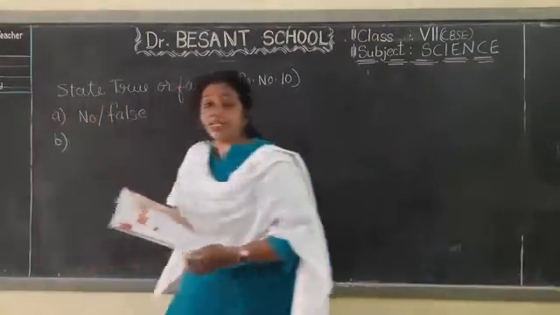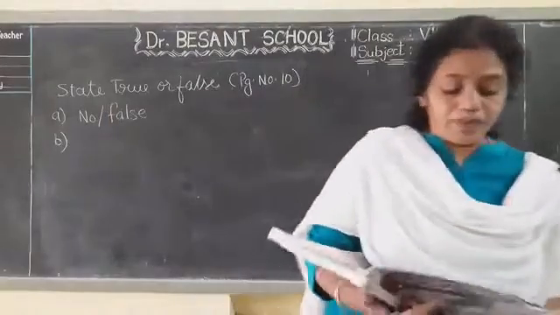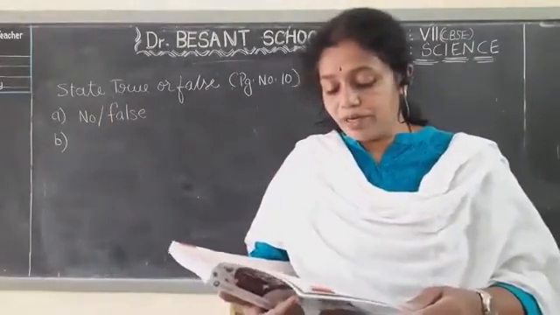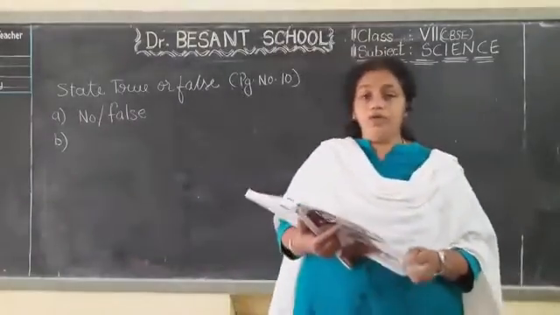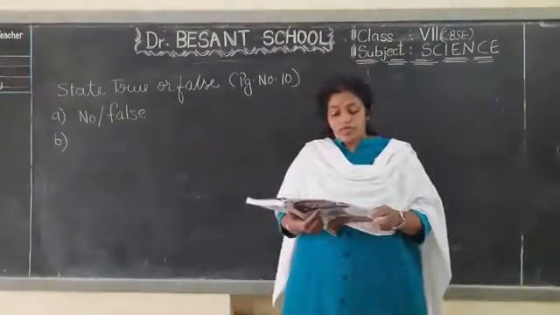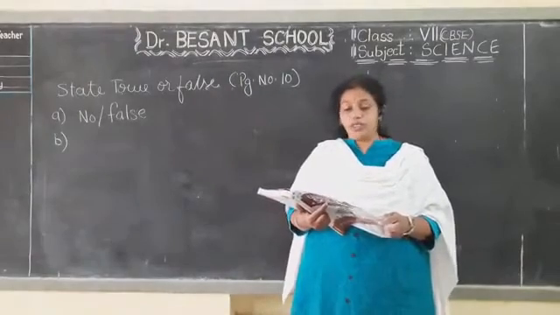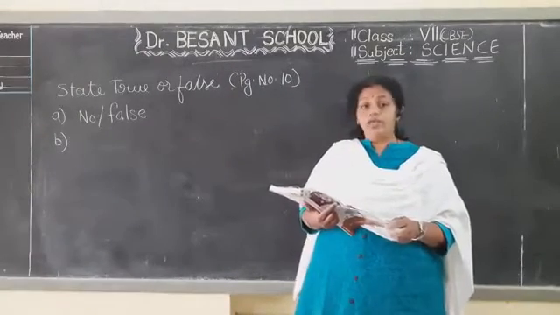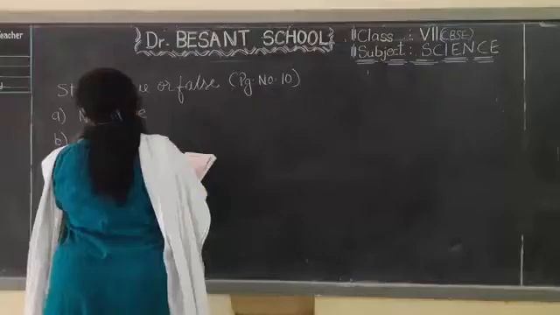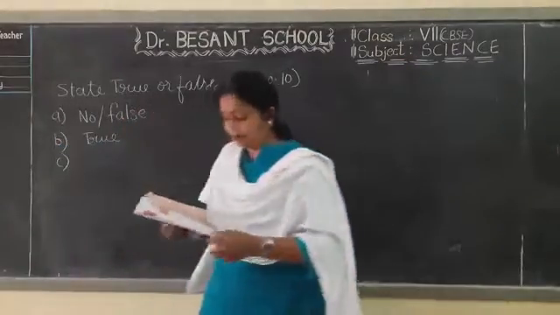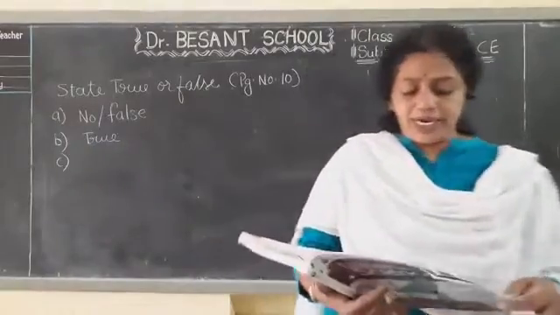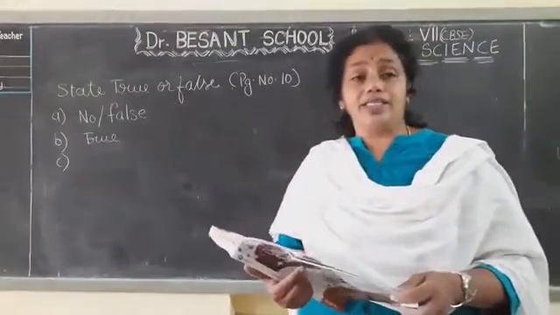Just read the second one. I shall also read. Which one is an example of symbiotic association? Just now we have done. Is an example of symbiotic association. True or false? Yes, true. Then the third one: saprophytes eat dead organisms.